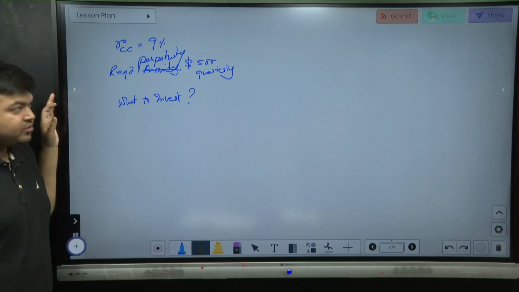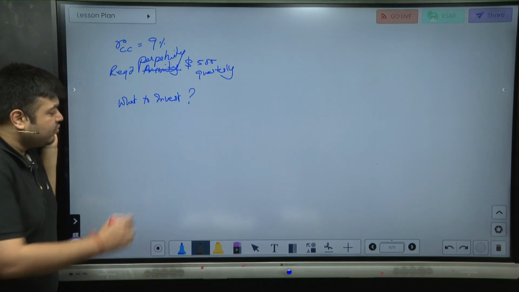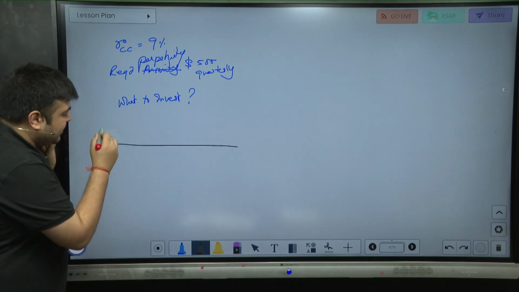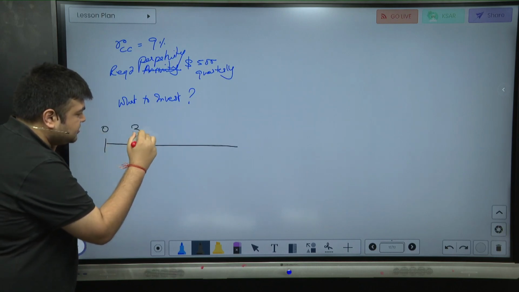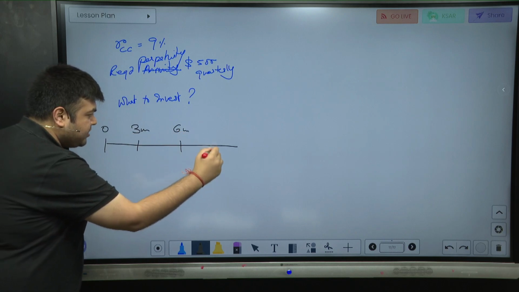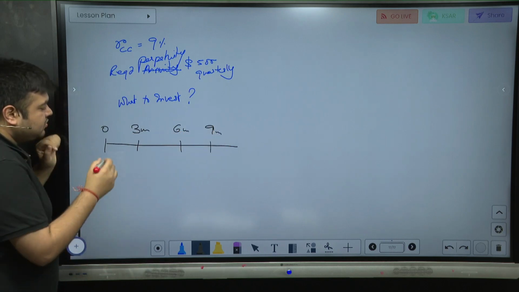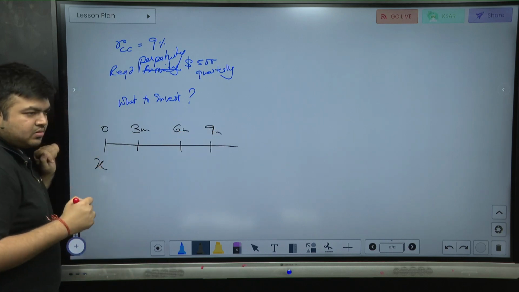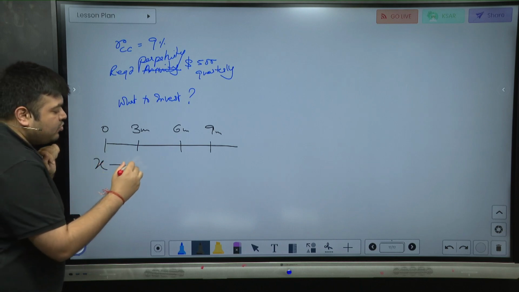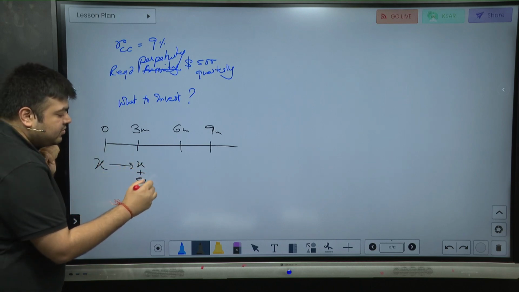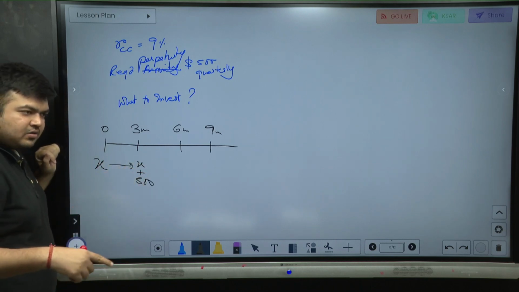Let me do the sum for you. Very easy question I've given to you. So if you're not able to solve the question, the first thing you do is you start putting down the information that you have. So I'm going to invest X over here. I want the amount to become X plus 500, correct? I will take out 500.